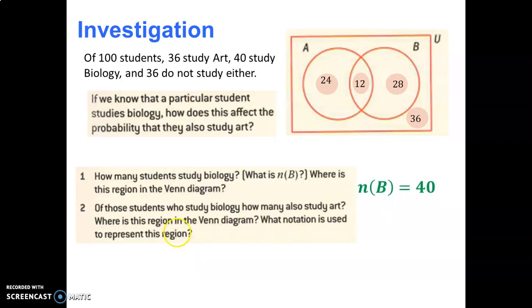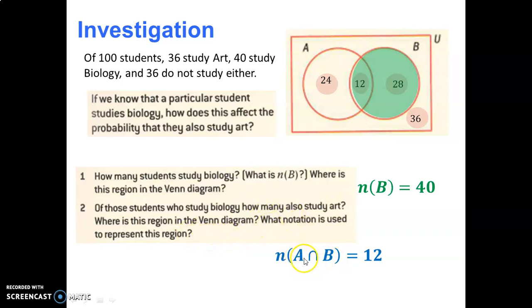For number 1, we can say the number of students studying biology, which we call n(B), is 40. We know that from what's given here, and from the Venn diagram, it's everything in the B circle. For number 2, of those students who study biology, how many also study art? From the biology group, the number that study art is 12.